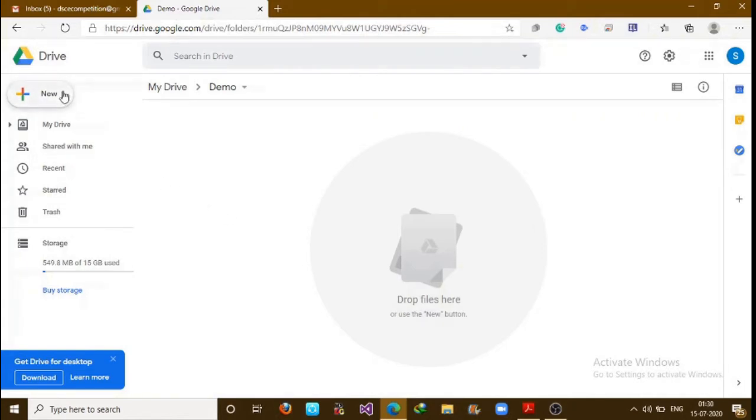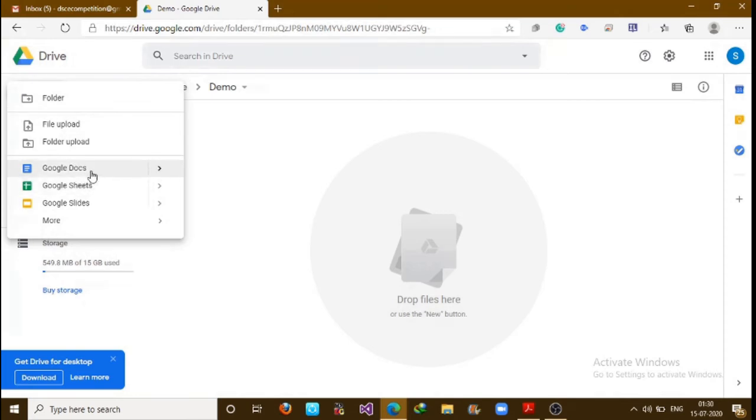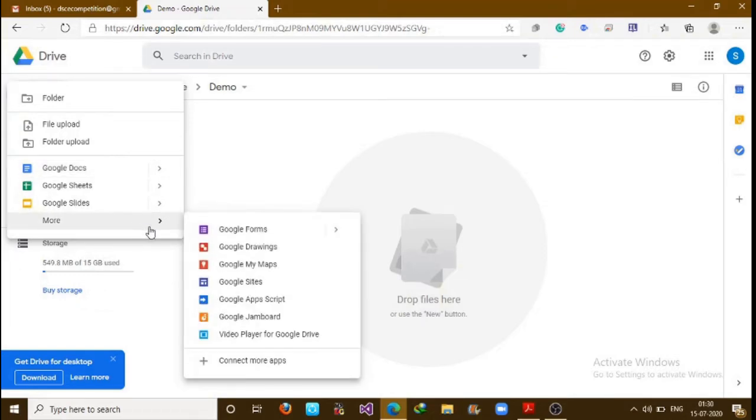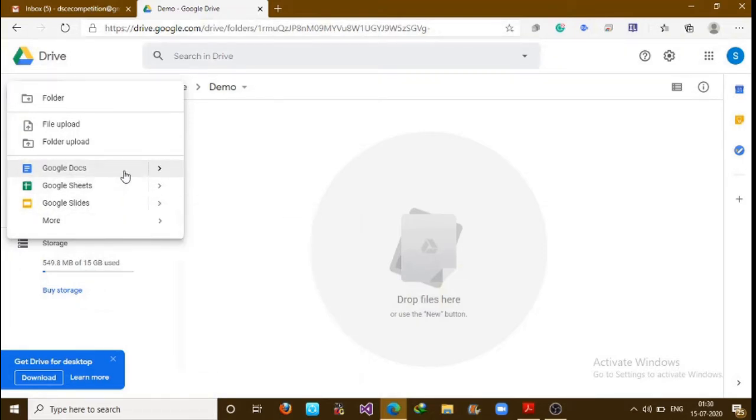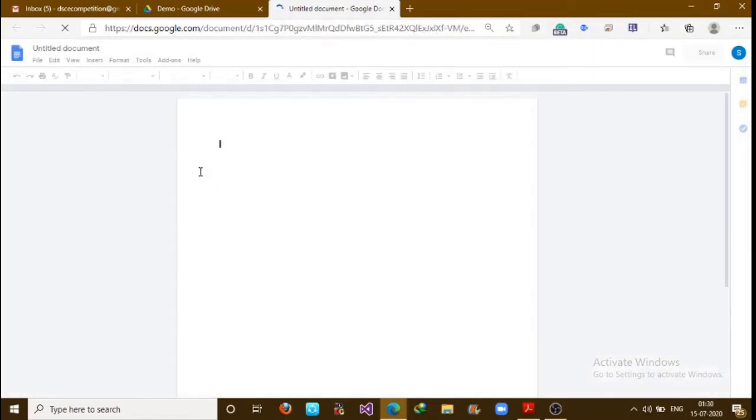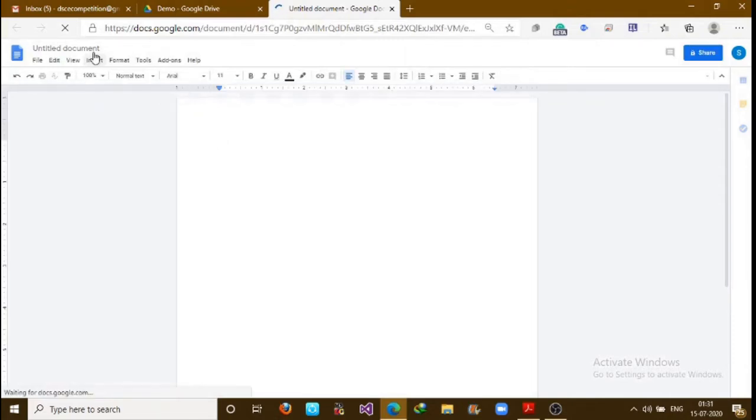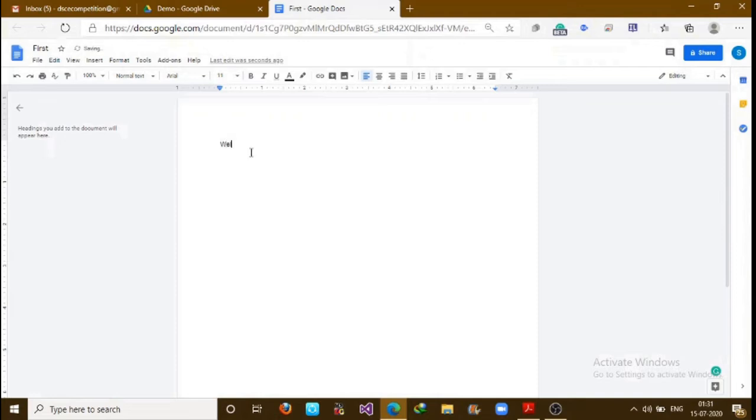First, let's create a Google Doc file directly here. Simply go to Google Docs. You can add Google Sheets, Google Slides and many other services also, but for now I am using Google Docs. Click on it, Blank document. This will open your Google Docs document. Give your document a name first. Okay, let's write something like: welcome participants, happy learning.